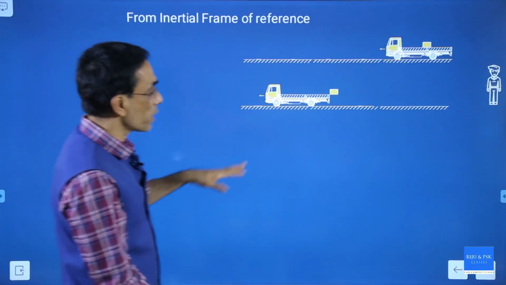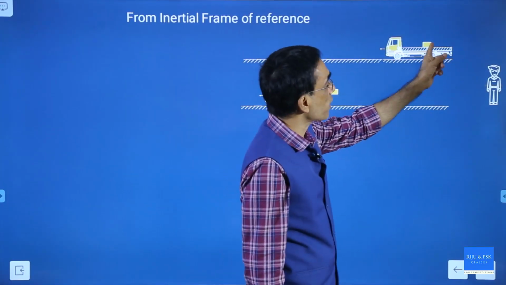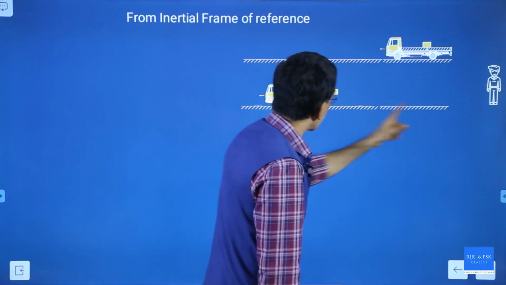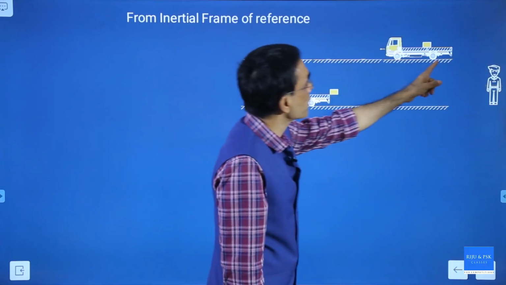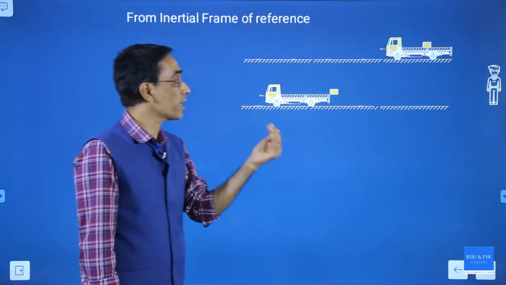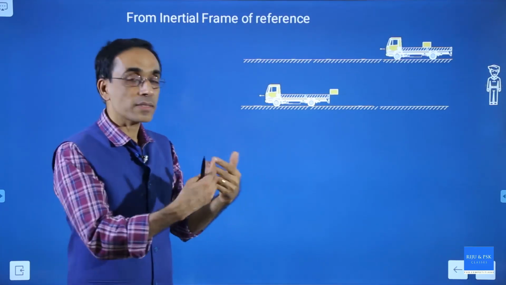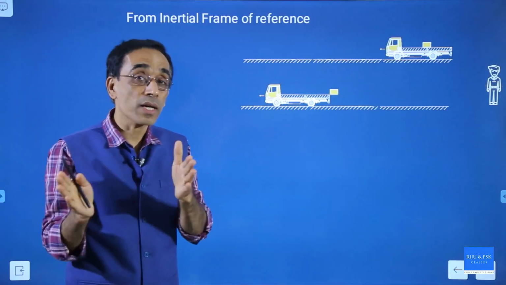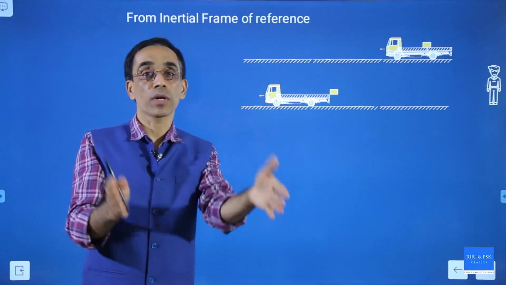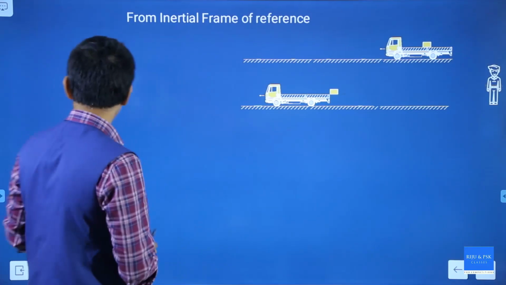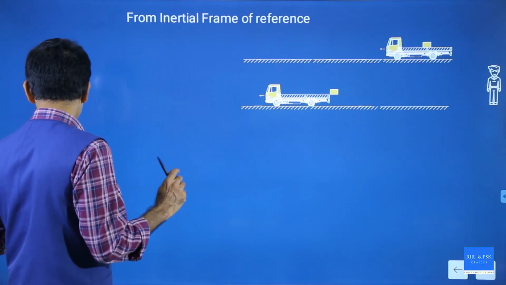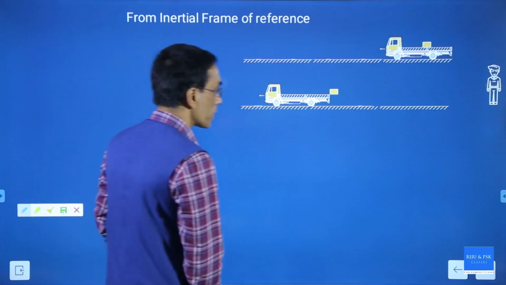For the outside observer on the ground, he will see the truck and the box here. But after some time, he will see that the truck has gone forward, the box also has gone forward. But due to some reason, the truck's acceleration is more than the acceleration of the box. So the truck will cover a larger distance, the box will not be able to cover that. So what will happen? The distance between the truck and the box will change. I can mark it here.